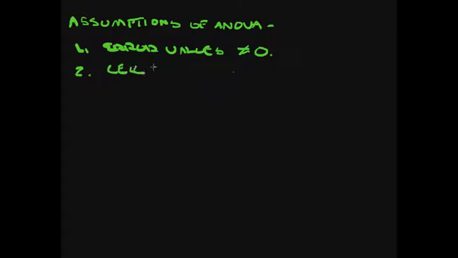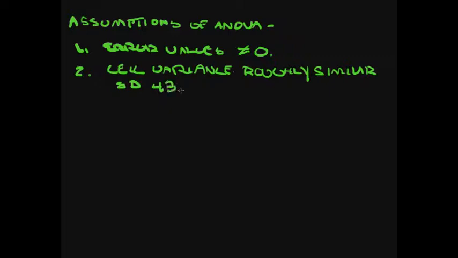Cell variances roughly the same. Roughly similar, perhaps. Imagine an experiment with 4 different cells, and the standard deviations within those cells are 43 for cell 1, 47 for cell 2, 62 for cell 3, and 175 for cell 4. You're possibly going to be in trouble here because those variances really vary very widely. That's a problem.